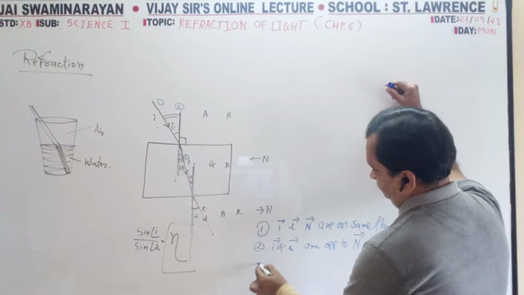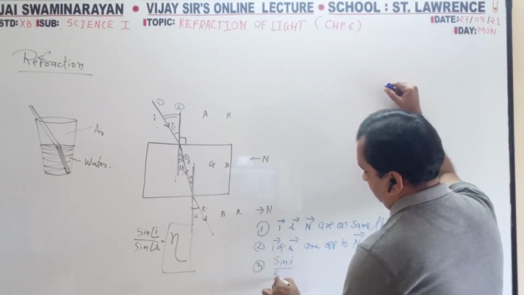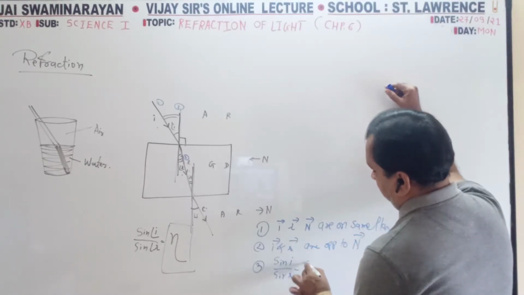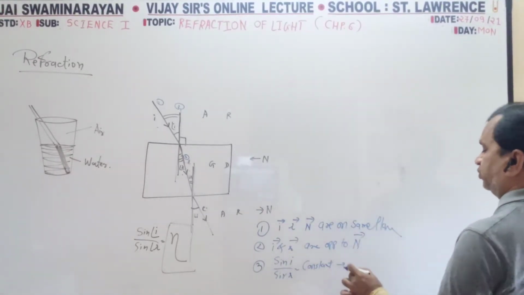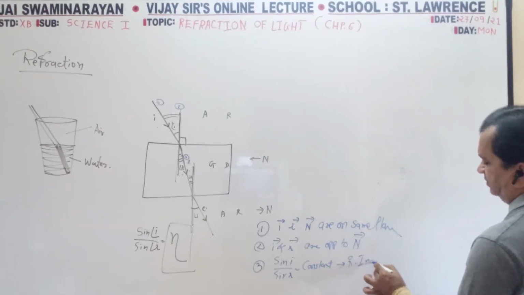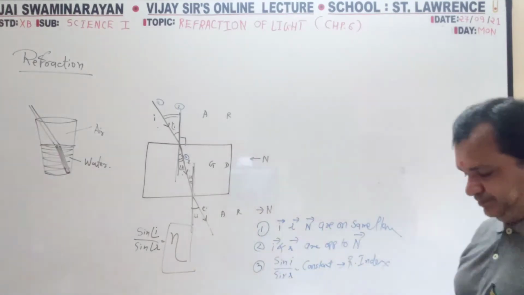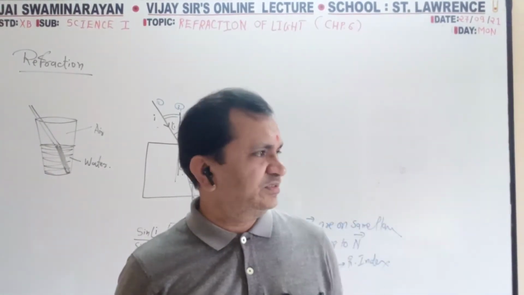Third, sin i divided by sin r is always constant for two media, and that is the refractive index. This is known as the refractive index.